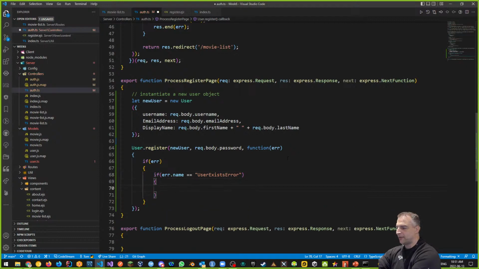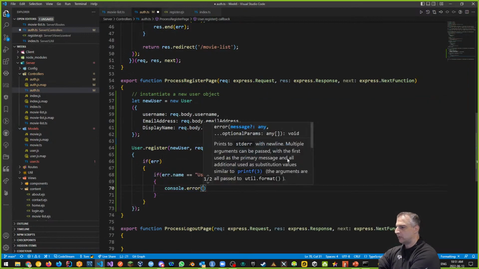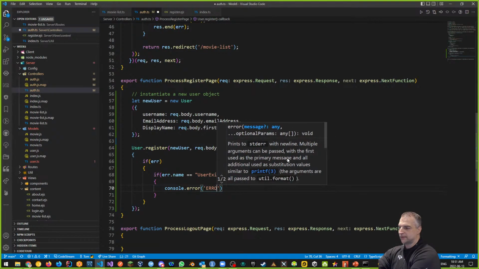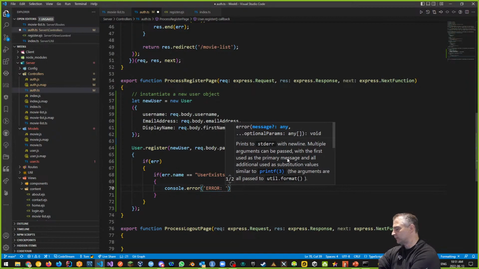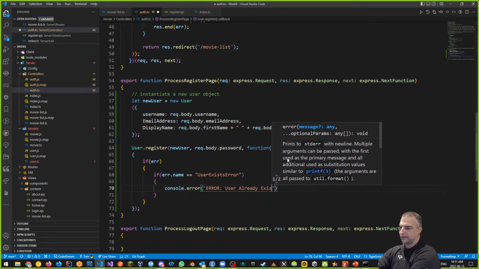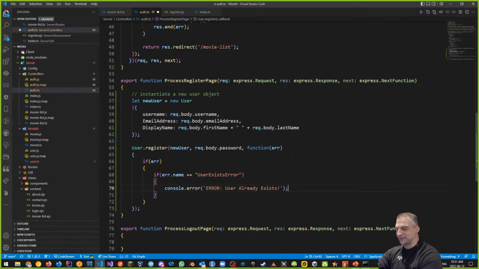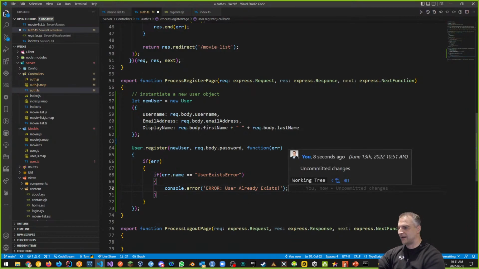For our purposes, just you and me, I can do a console.error where I can say something in the console that you're trying to register the same user. That's the reason why we're having a problem. Something like user already exists, right? However, I just want to point this out. We don't want to show this to the actual registrar, the person who's trying to register, because if I show that the user already exists, they can continue hacking and add another user and another one and another one. Who knows what else they're going to try and do. So I don't tell them what it is.